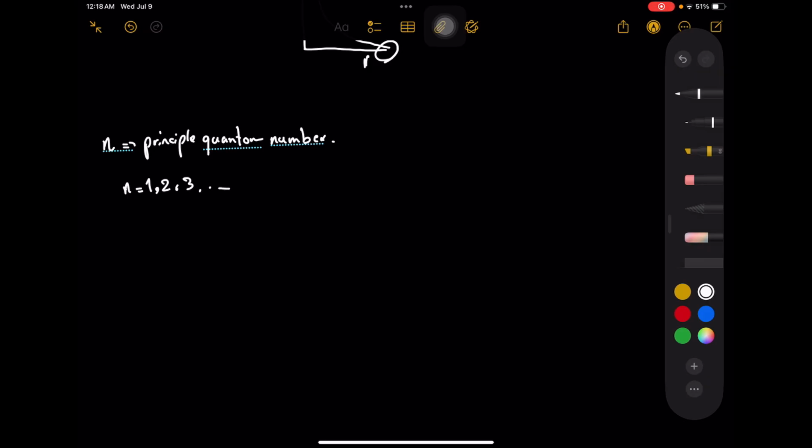And what it describes is the size and the energy of an orbital. The greater the distance from the nucleus, the greater the value of n, and the greater the energy. And that's it. And now we'll go for l.